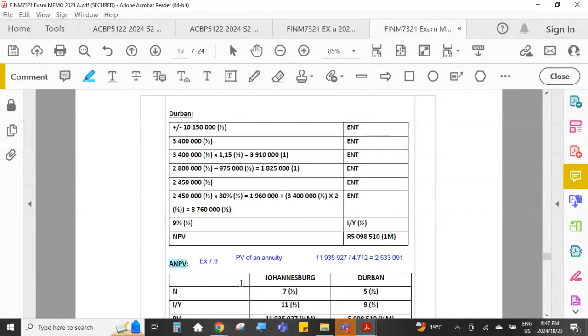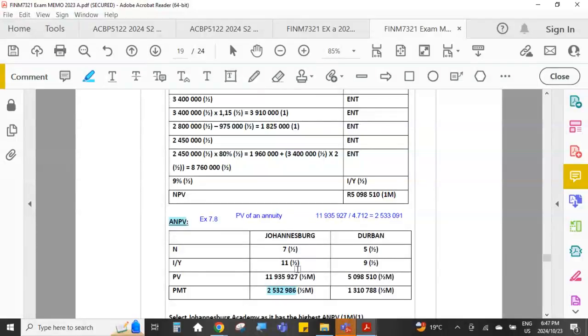So honestly, guys, do that method. If you want to use the financial calculator method and you prefer to memorize that, that's absolutely fine. So instead of using the 7 years and 11% to look up the present value of annuity factor, 4.712, you are just writing those down, also writing down the net present value and then calculating comp PMT.